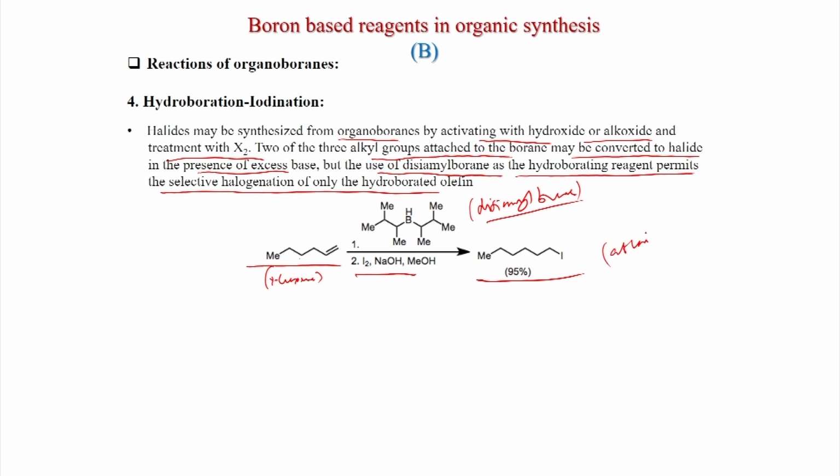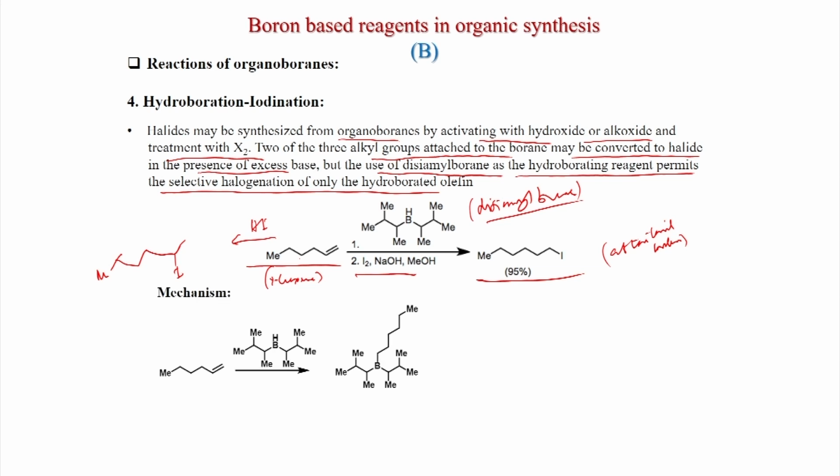So, this is a very useful reaction, because if you want to do HI addition, then the iodine will add here. So, the iodine is attached to the terminal carbon atom. For that, of course, you have to use the hydroboration. And this is the mechanism: after hydroboration, you get this one. This is the terminal carbon where boron is attached, and now what will happen?